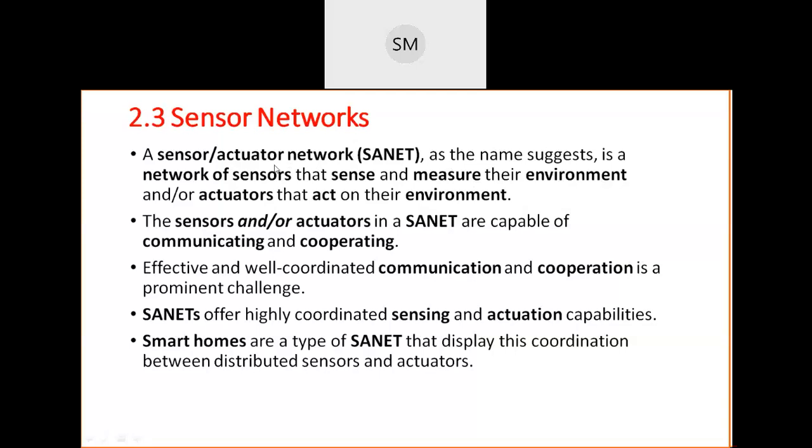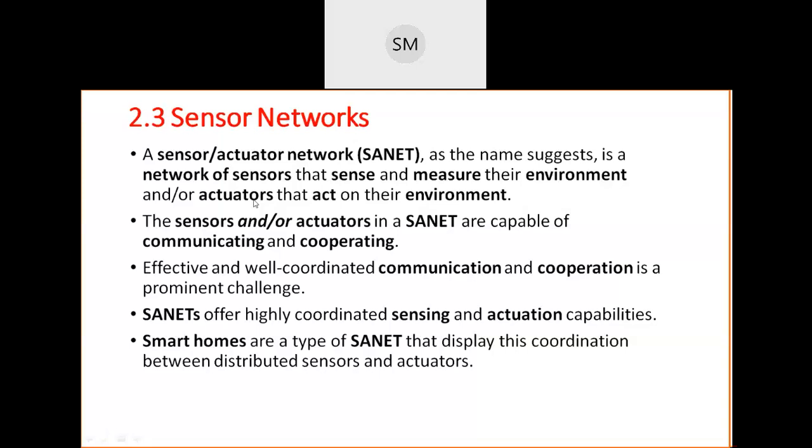So in a SANET, or sensor actuator network, as its name suggests, it is a network of sensors and or actuators. What these sensors do, you already know: they sense the environment and measure the environment in which they are working.